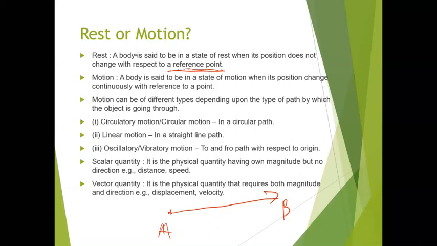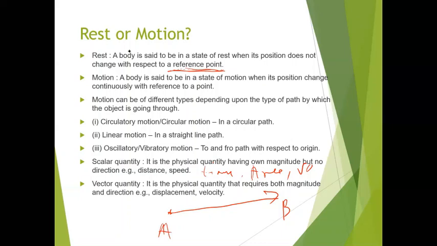Scalar quantities and vector quantities are the quantities of physics which are categorized into two groups. A scalar quantity is a physical quantity having its own magnitude but no direction. That means only numerical value will be there, but we will not be knowing any direction. For example, they have given distance and speed in your book, but there are other examples also. You can just write time, area, volume, all these things, they do not require any direction, only their value is very important. So distance, speed, time, area, volume, they come in the category of scalar quantities.